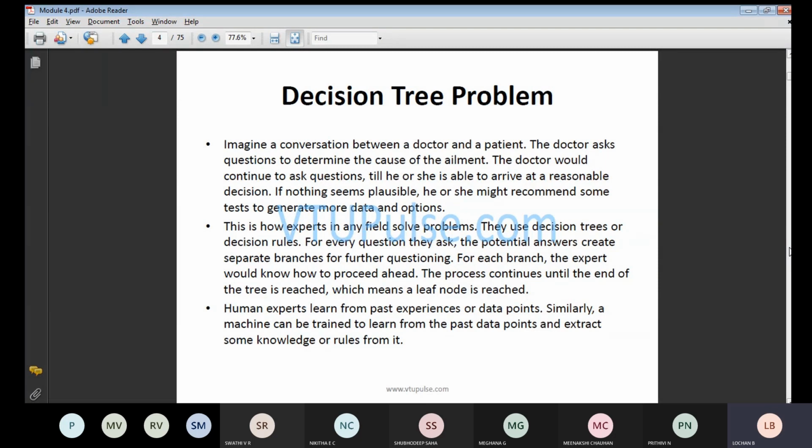That means human experts learn from past experiences or data points. Similarly, the machine can also be trained to learn from past data points and extract some knowledge or rules from it. Nowadays artificial intelligence has come. In artificial intelligence, in most cases, what men or women do, the machines will be doing. For example, where 10 people work, one particular machine will be doing it. Like that, we will be using artificial intelligence techniques, or robots, based upon that particular experience, to guide you.